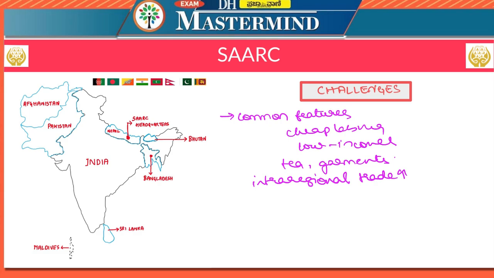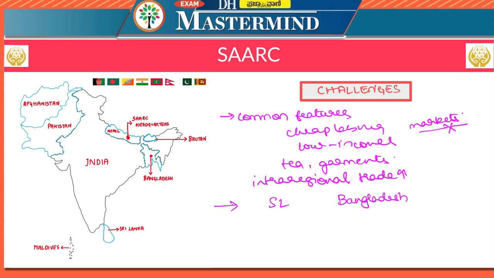Since both the countries are producing the same commodity, they will have to make sure that their commodities have markets. So there won't be complementary features with respect to the economy, but there will be competition. In such a scenario, where there are common features between the economies of different countries in a regional grouping, especially in a trade grouping, the intra-regional trade cannot be successful. When trade and economic structure and industrial infrastructure are similar, there will be competition between the countries rather than complementing the economies of each other.